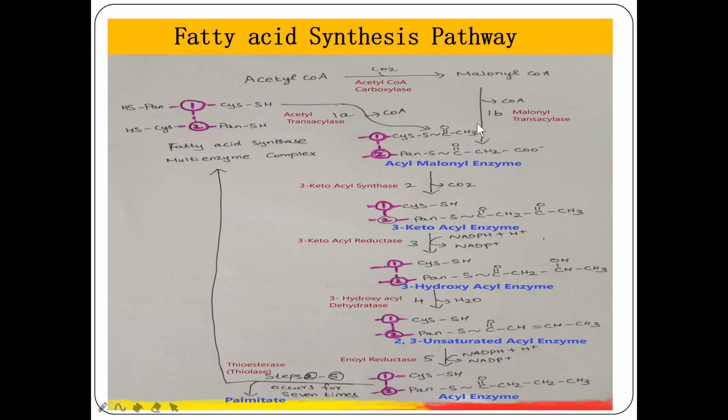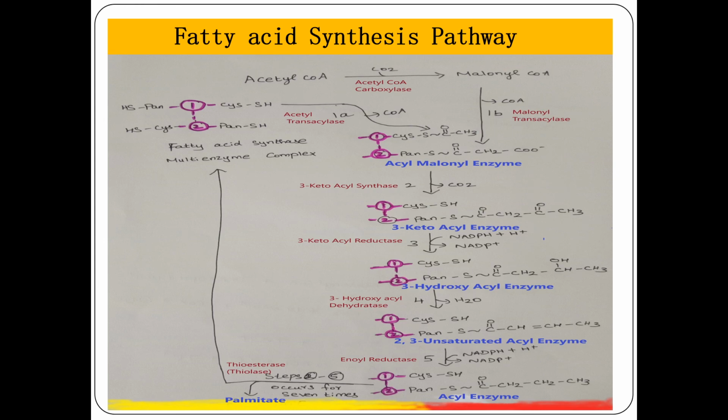This cycle will continue from step 1B. From step 1B, the cycle will continue 6 more times to form the final product, palmitic acid. After this, the 16 carbon palmitoyl will be formed. The same condensing reaction will take place, so that butyric acid, the 4 carbon, will condense with one more molecule of malonyl CoA, and after CO2 release it will become a 6 carbon compound. This 6 carbon compound will continue with further cycles until it forms 16 carbon palmitic acid.